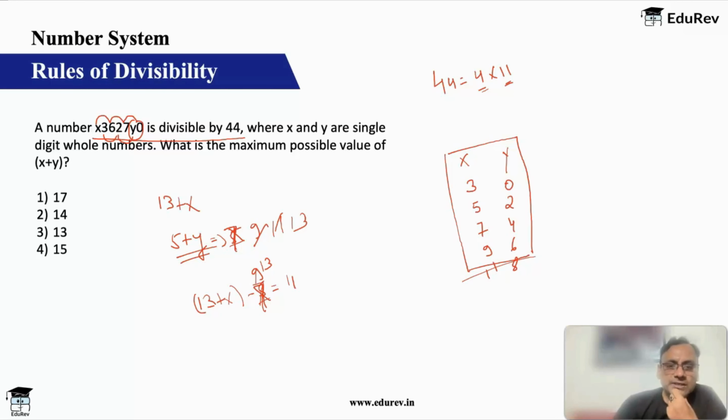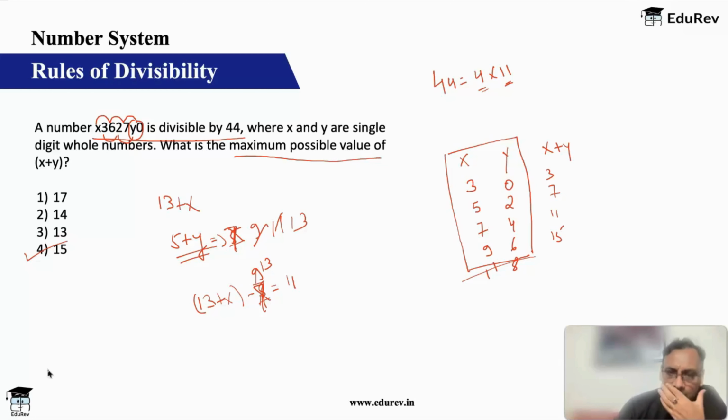The question is, what is the maximum possible value of x plus y? So you can see that x plus y is 3, 7, 11 and 15. So 15 is the maximum possible combination that we can get. So that will be the answer for this question. Okay. Anything else? Can we do anything else here?